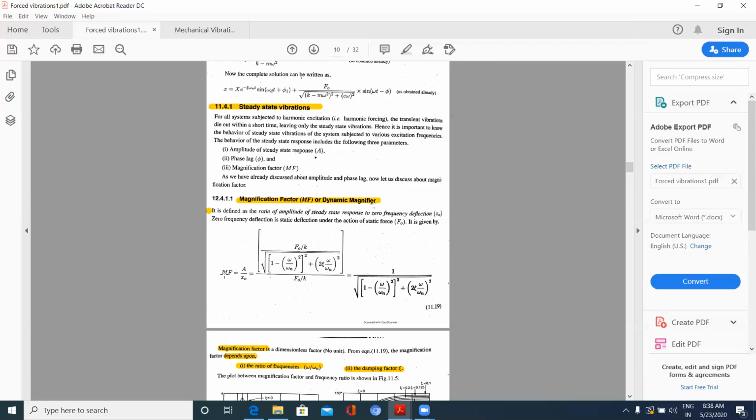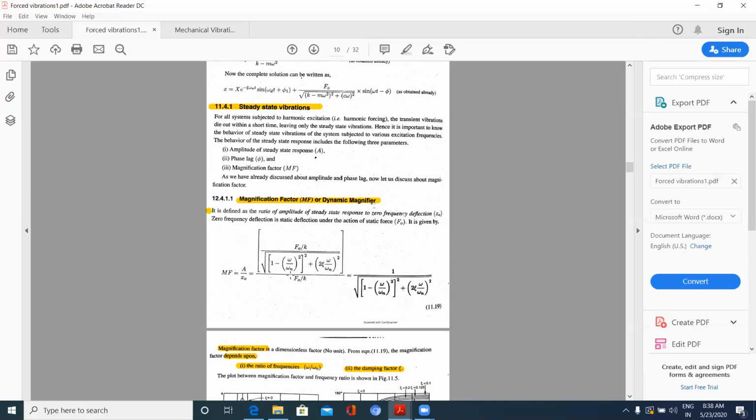So magnification factor is given by capital A, which we got as F naught by K by under root 1 minus omega by omega n square whole square plus 2 zeta omega by omega n whole square, by static deflection, which is given by F naught by K.